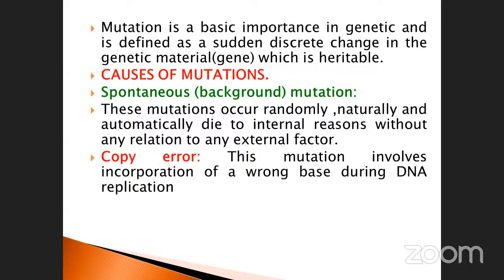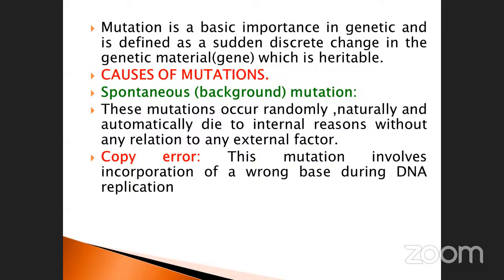But at the same time, this mutation involves incorporation of wrong bases. Incorporation means A, T, right? But oppositely, the gene has A, adenine, and guanine, and it may be replaced by guanine and cytosine during replication. So this is an error. In our last class we studied DNA replication. What is it? Exact copy. Adenine, thymine, guanine, cytosine.